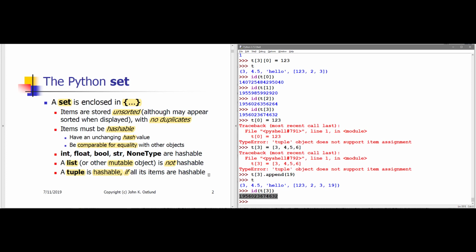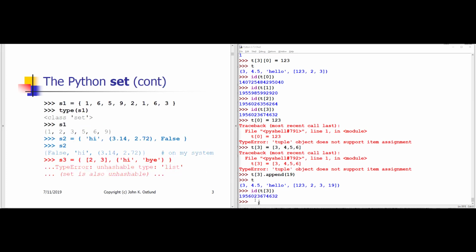Okay, so now I've flogged the idea of hashableness to death. Let's return to looking at sets. Here's an example of a set. I'm saying S1 gets, and now I have a sequence of integer values that I'm going to store into the set: 1, 6, 5, 9, 2, 1, 6, 3. You'll notice that I have some duplicates in here. I have two 1s and I have two 6s. This is okay for defining the set, but those duplicates will be ignored.